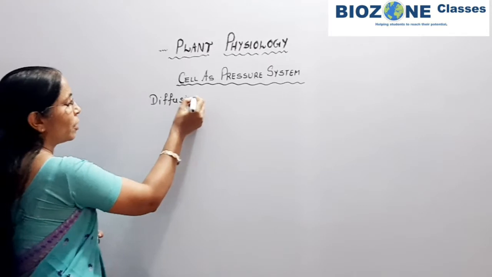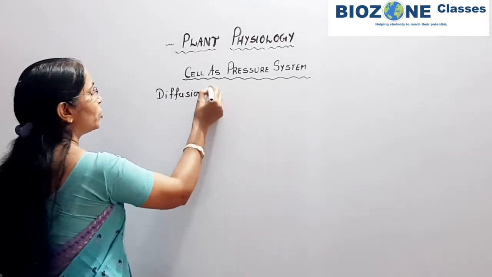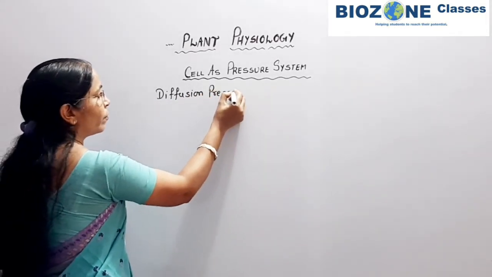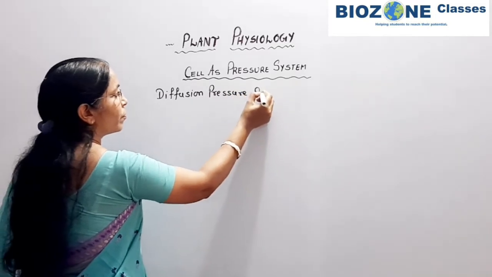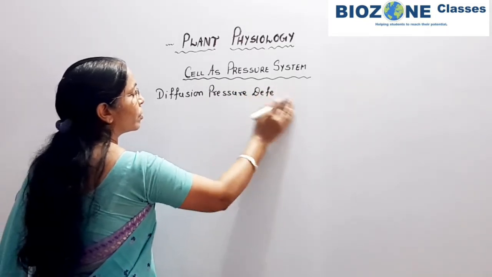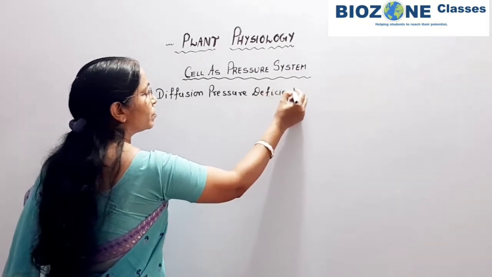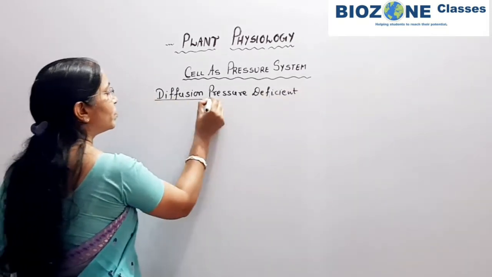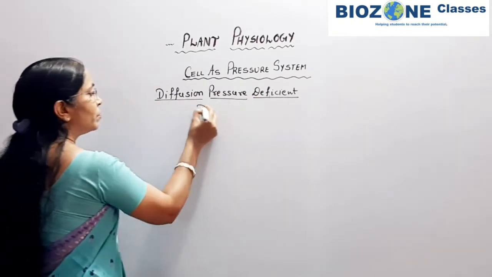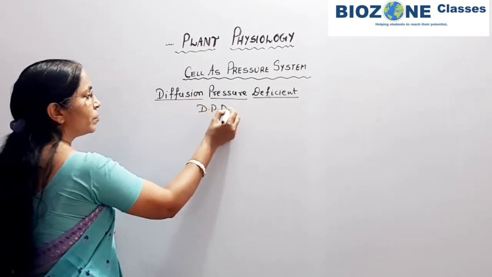Now first we study how the diffusion pressure deficiency is caused. Clear?